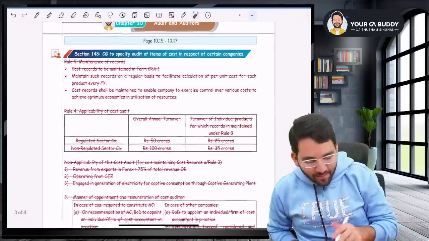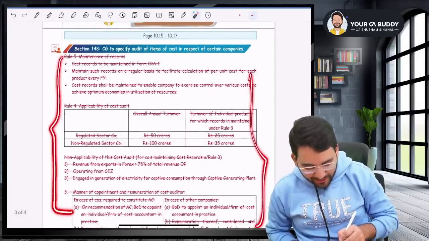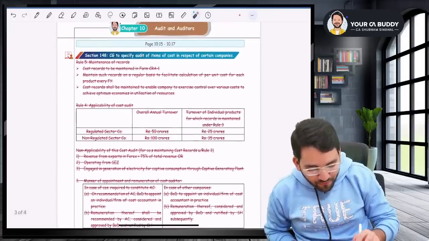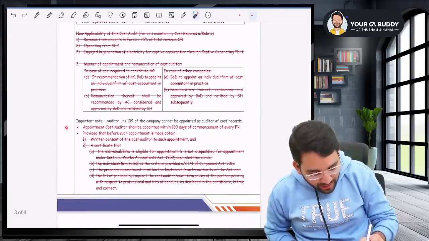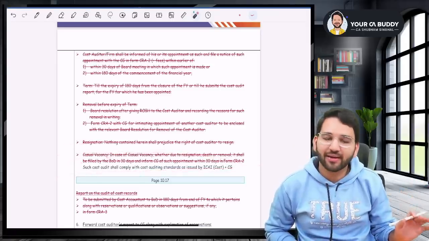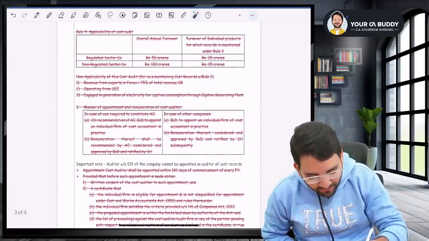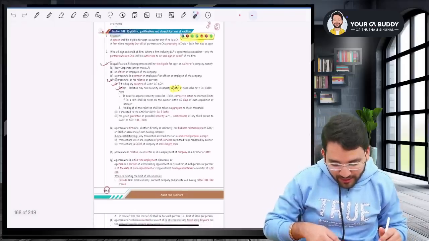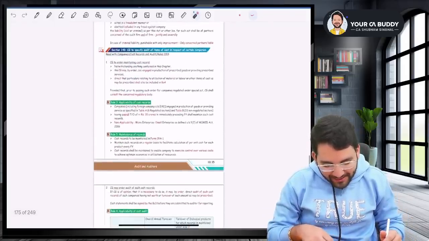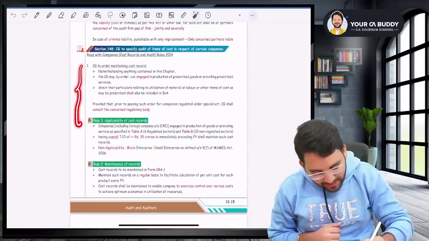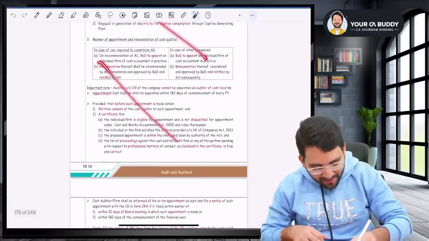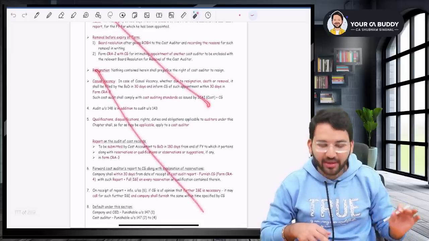In cost audit, they have removed rule 5, which was the most annoying part. You remember overall annual turnover should be this much, this much, everything. They have removed rule 5, rule 4, everything below that, till the end. So basically, you understand that in your notes, if you see, let me come to my notes. Let me come to section 148. If you come to section 148, only the basics as in the initial rule 3 basics, that much is only there. Rule 5 got removed, rule 4 got removed, everything got removed. You don't have to bother about anything else.